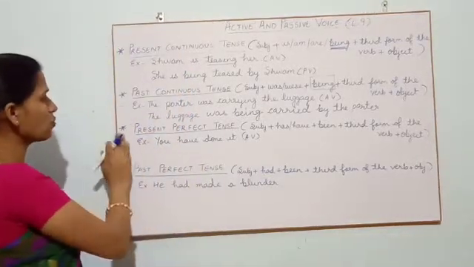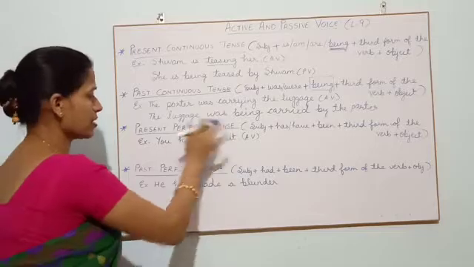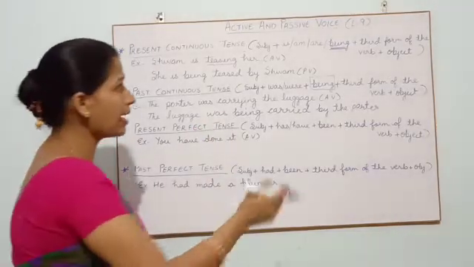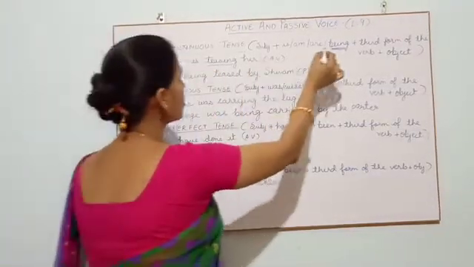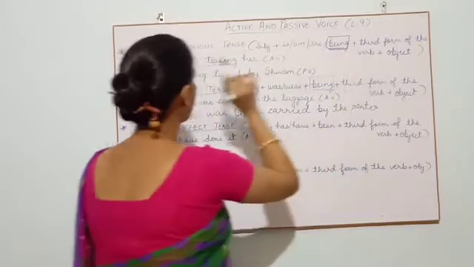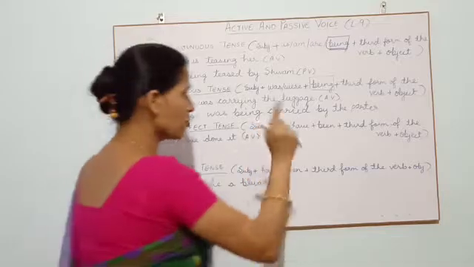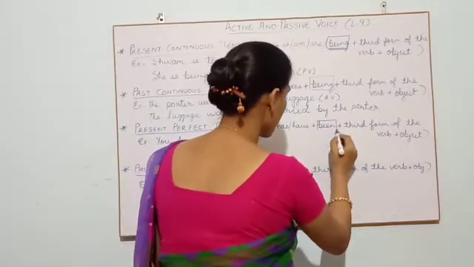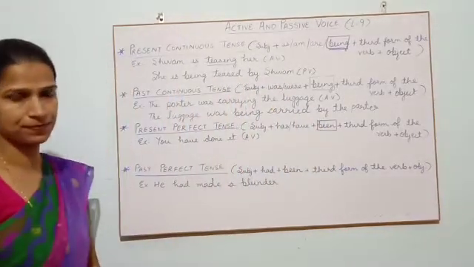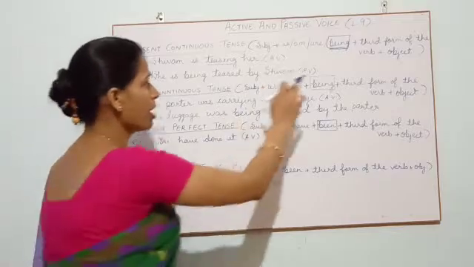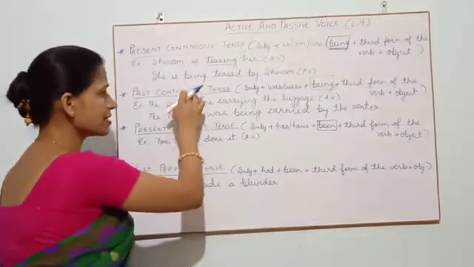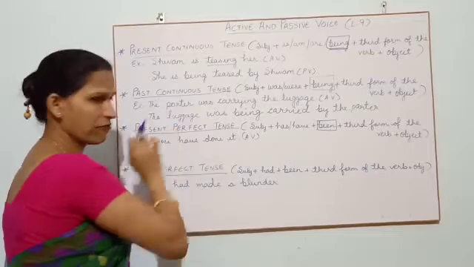So, after this, we have present perfect tense. As we were having one keyword being in the continuous, here also we have one keyword which you have to keep in mind. That is been. Remember, being is for continuous, been is for perfect tenses.